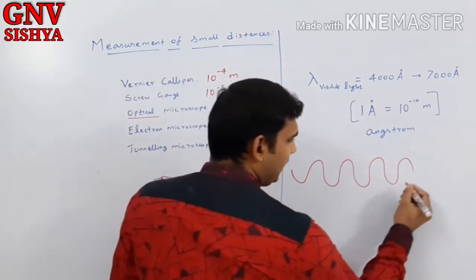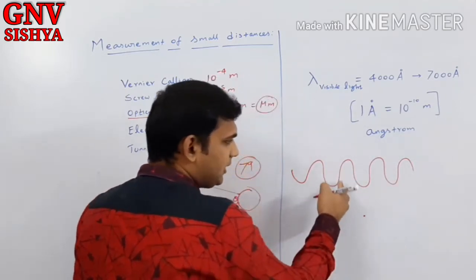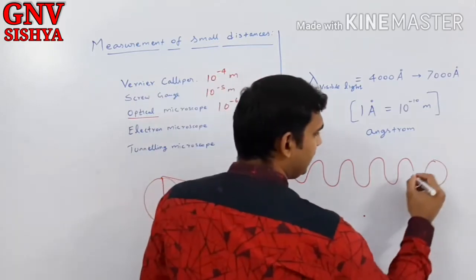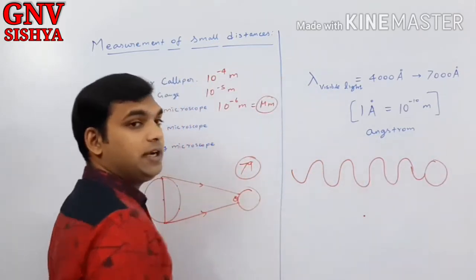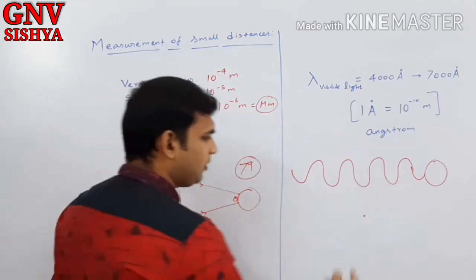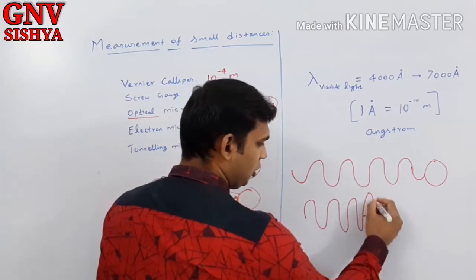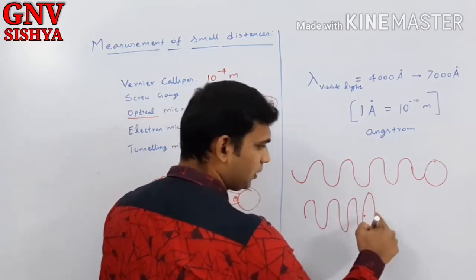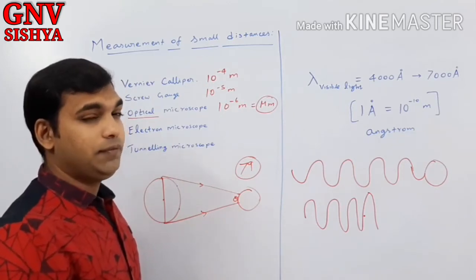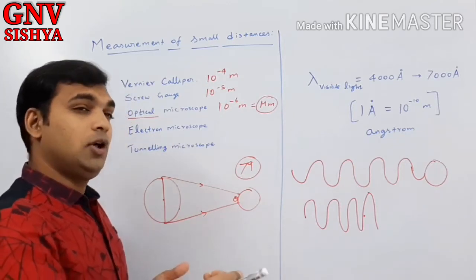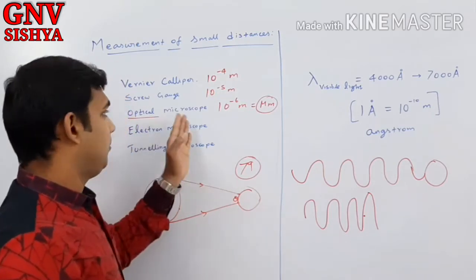If you have a particle which is larger than the wavelength of light, the light will hit and get reflected back, and you can see that using a microscope. But what if the particle is very small? Light waves will cross over it and it will not have any effect on the light wave. So you cannot view objects which are smaller than the wavelength of visible light using an optical microscope.